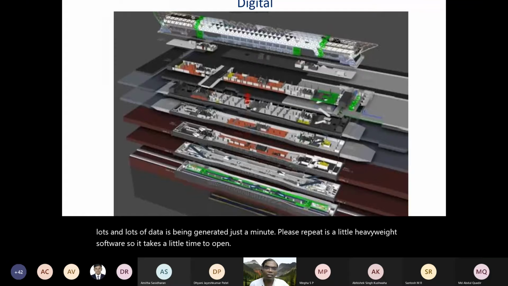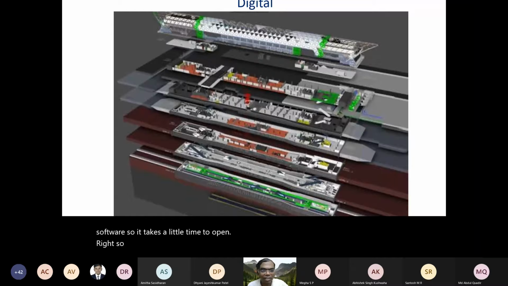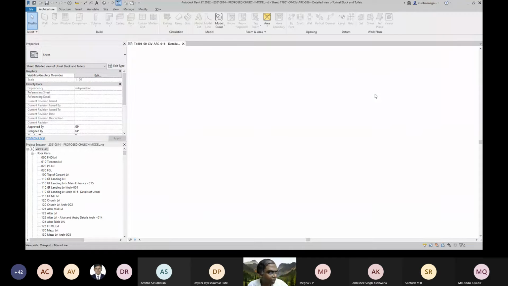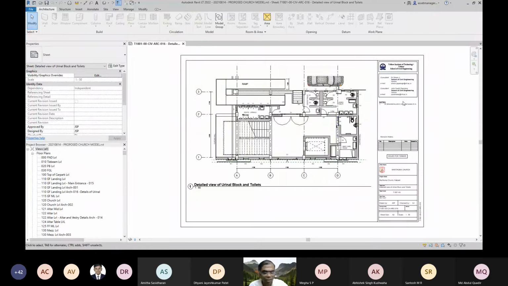Right. So there is a little bit of history behind this project. When the people who gave me this project started it, they did not have the proper guidance as to what is required to be created. I don't know if you're able to see it clearly. Are you able to see my screen clearly enough, especially whatever is on the left and other things?